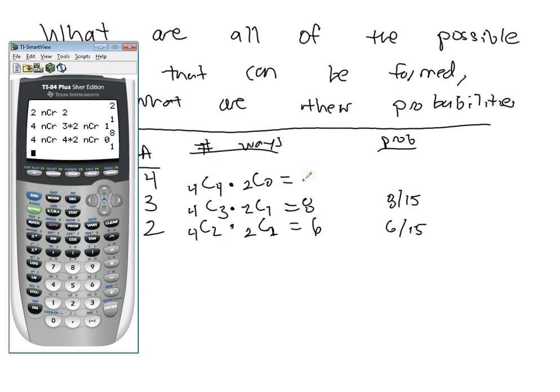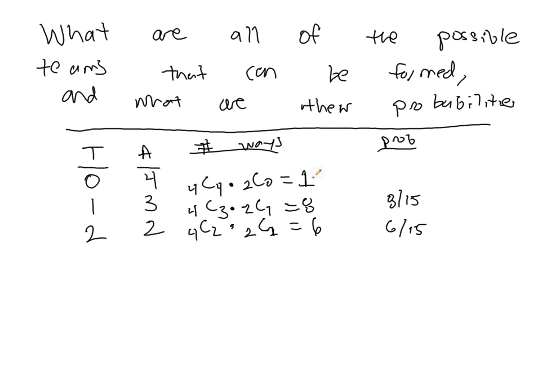Well, there's only one way to select 4 people from 4 people, and there's only one way to select 0 people from 2 people. So there's only one way in which this could happen. So there's only a 1/15 chance that you get all adults and no teens. That's not a very likely event either. But look at all these probabilities. Because we've listed out the entire sample space of possible outcomes, this means that we have figured out basically 100% of all the possible outcomes, and they're weighted in this way. There's only a 1/15 chance you get that, 8/15 chance you get that, and 6/15 chance you get that.